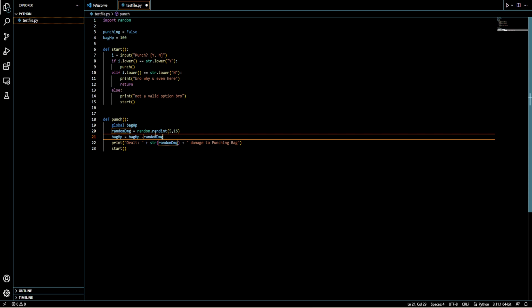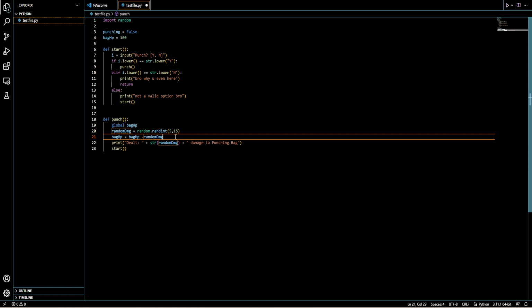It's rewriting this variable up here, so it won't be 100 anymore, but it's saying that instead now bag HP is equal to old bag HP, which is 100, but it'll remove the random damage. So if we use a variable, bag HP is equal to 100 minus a 5 to 16 number. So that could be 95, 80, 74, like anything around that. So we're setting the new variable.